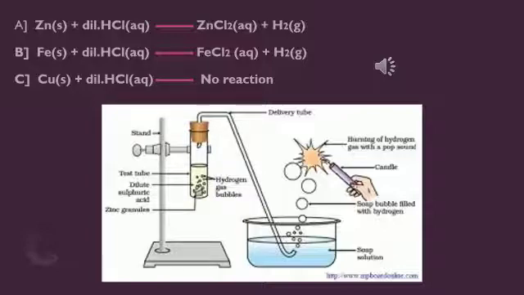And we have one small activity in your textbook. You can look into the textbook page number 19. What this experiment describes is we need to set up the apparatus as given in the figure, take about 5 ml of dilute sulfuric acid in a test tube, and add a few pieces of zinc granules to it. Zinc granules are solid in state. And what do we observe on the surface of zinc granules? Once we allow zinc to react with dilute sulfuric acid, what is the product formed?